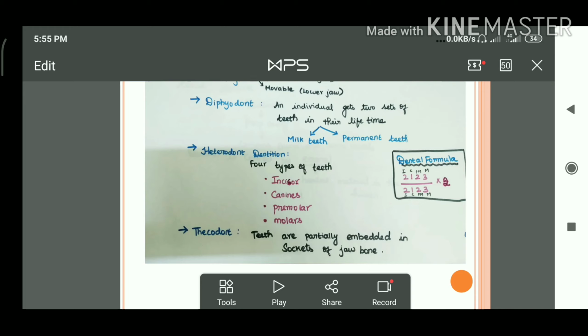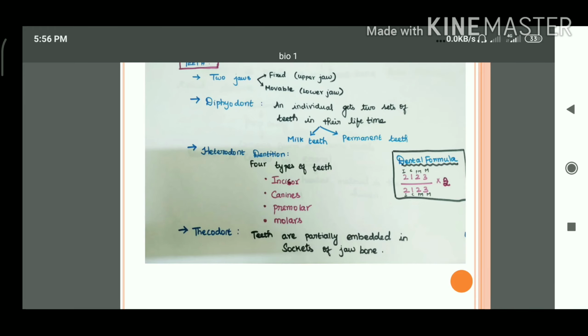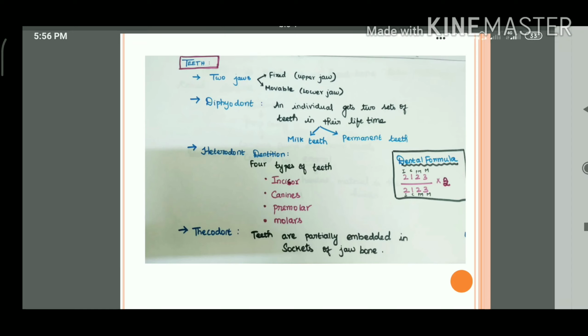Okay, and the next one is thecodont. The human tooth arrangement is called thecodont. Why thecodont? Because the teeth are embedded in the sockets of the jawbones. So it is called thecodont.